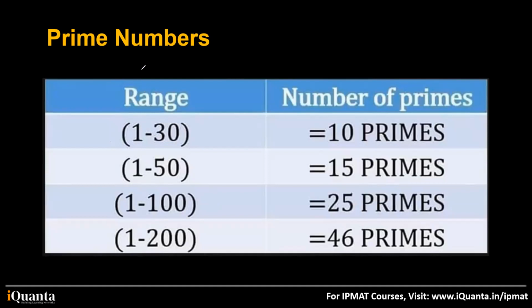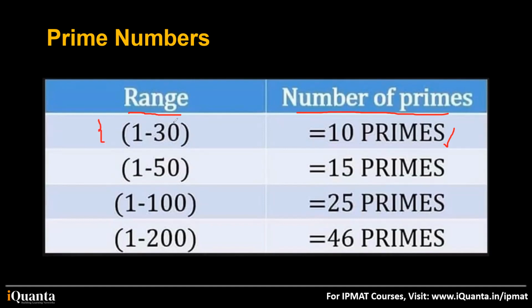Whenever we are solving mathematics and quantitative ability, there is a lot that you have to understand, but there's a lot you have to remember as well. You have to store that data within yourself, like formulas. Few things help you a lot, and you really don't waste your time in the exam if you remember them. So we are just talking about the range here and how many prime numbers fall in that particular range. Between 1 to 30, if you count, we have 10 primes: 2, 3, 5, 7, 11, 13, 17, 19, like that.